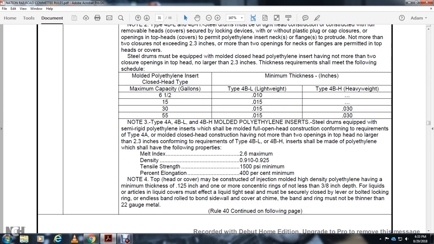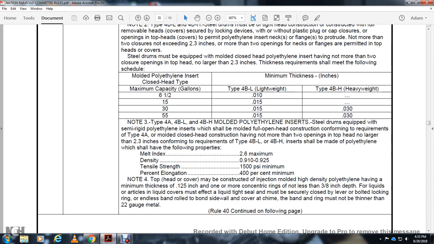Note 3, the type 4A, 4BL, 4BH molded polyethanol insert steel drums equipped with the semi-rigid polyethanol inserts shall be molded to full open and obstructing, conforming to the requirements of type 4A. Molded closed head construction having not more than 2 openings in the top of the head, no larger than 2-3 inches and conforming with the requirements of 4BL and 4BH. A survey should be made of the polyethanol, with the following procedure: melt index, density, tensile strength, percent elongation.